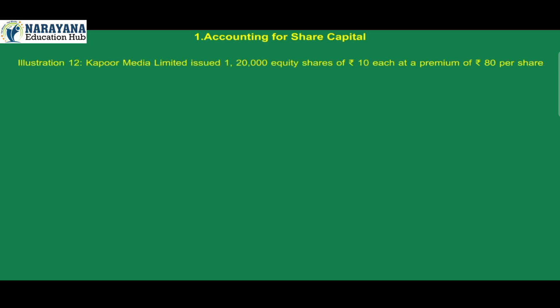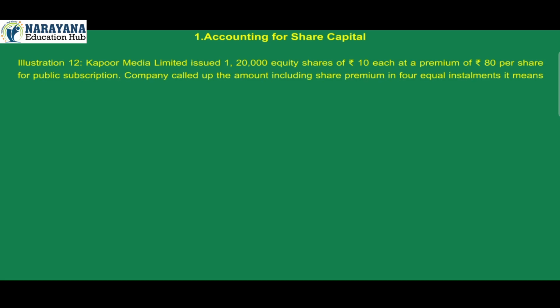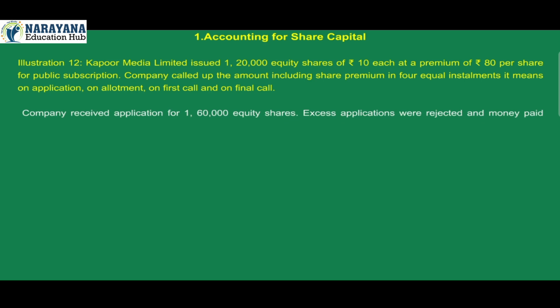Illustration 12. Kapoor Media Limited issued 1,20,000 equity shares of Rs 10 each at a premium of Rs 80 per share for public subscription. Company called up the amount including share premium in 4 equal installments. It means on application, on allotment, on first call and on final call. Company received applications for 1,60,000 equity shares. Excess applications were rejected and money paid thereon was refunded.